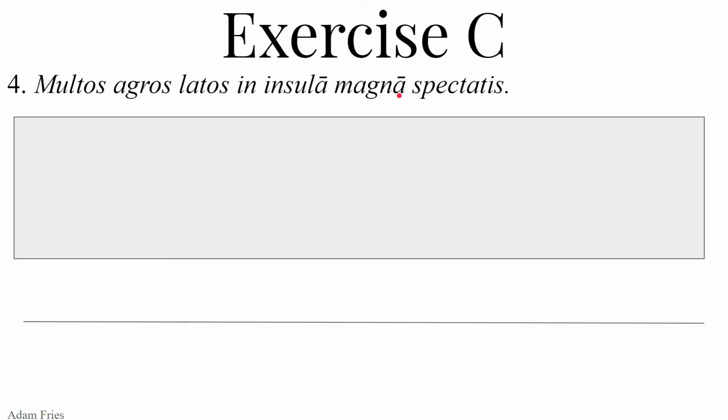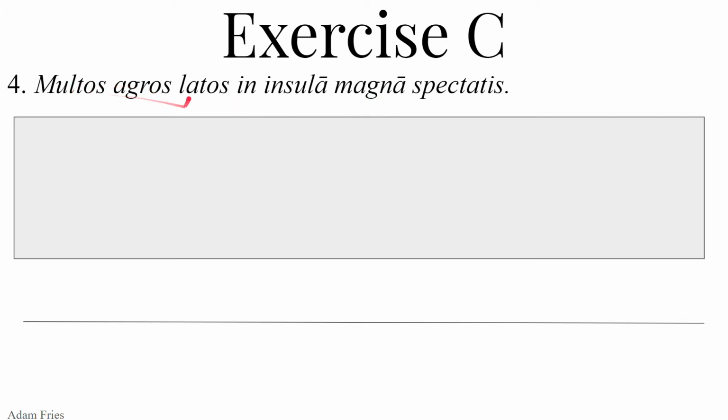Magna, from magnus, a, um, great, large. Think magnify, to make big. Magnanimous, great-hearted. Magna, macron over the second a. That means it's ablative singular and feminine, agreeing with the ablative singular feminine noun insula. So big island, a great island, on a big island.